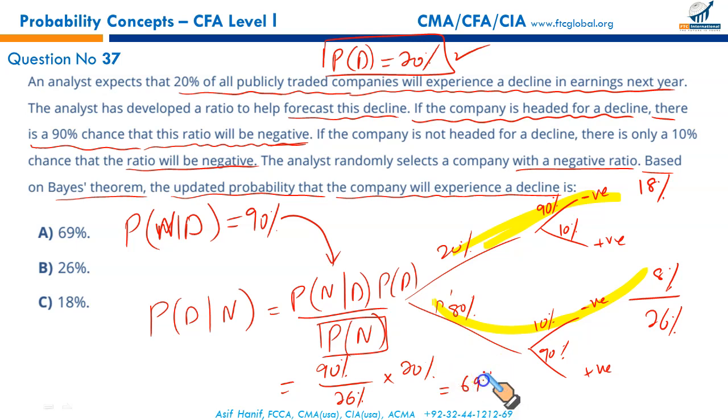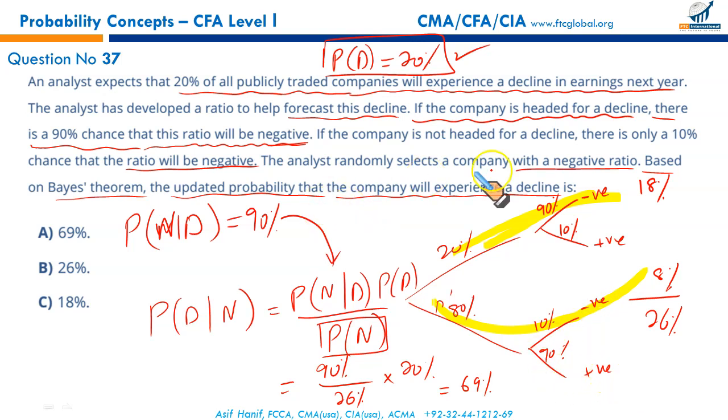Let me sum up what I've done. An analyst has constructed a ratio, and if the company is going to go for a decline, the ratio will show a negative number, right? So it says that there is a 20% probability that there will be decline, and in that case, the ratio will show a negative number with 90%, and a 10% chance it will be positive. And if there is no decline, which is 80% probable, in that case, there is a 10% probability that the ratio will be negative, and a 90% probability it will be positive.